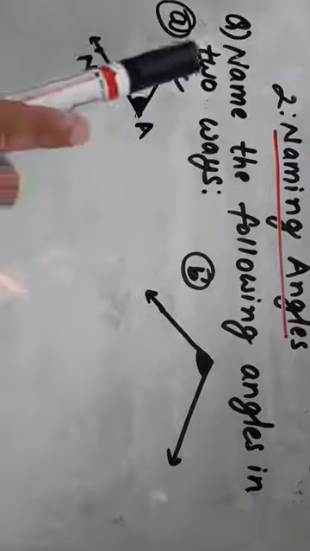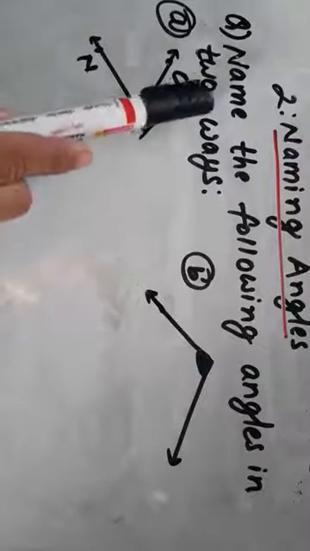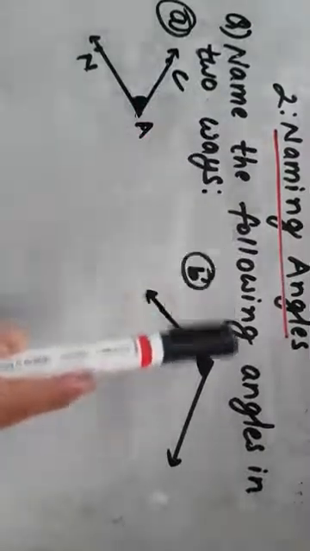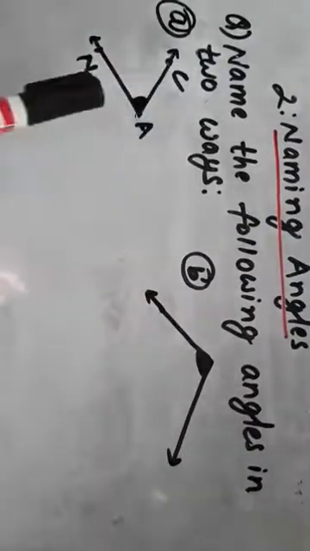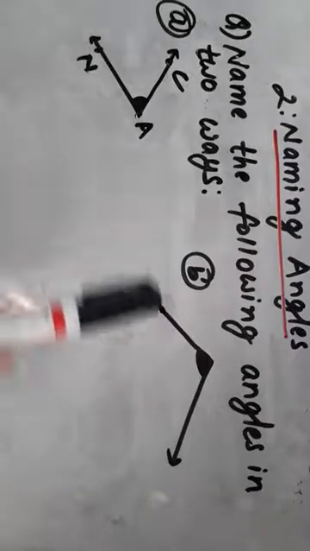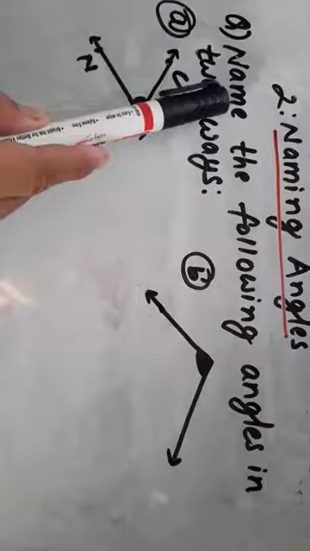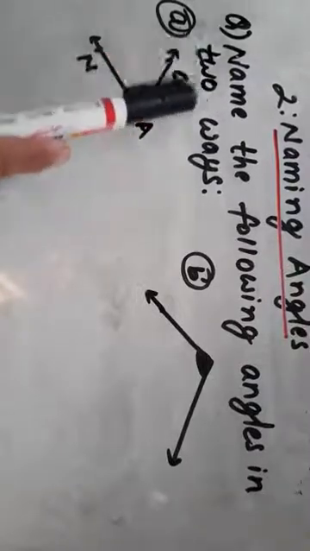So please students, look at the board very carefully. Name the following angles in two ways. Here you are given different angles and you have to name these angles in two ways.